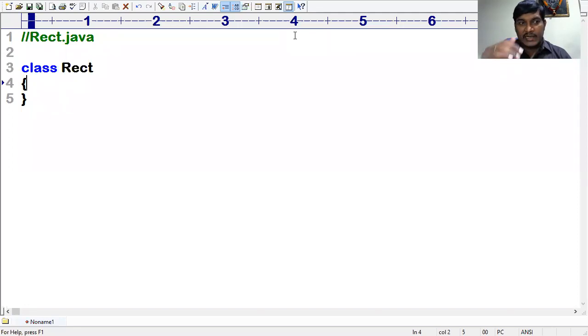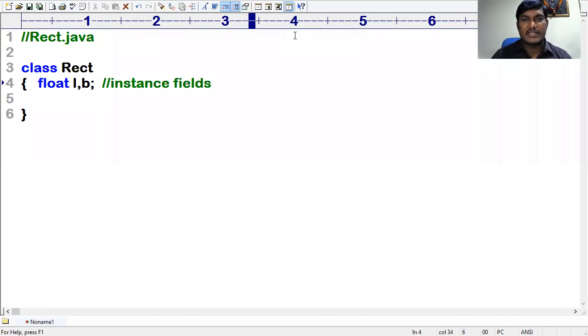Kindly observe this. Here I am taking float length and breadth, l and b. Now if you notice, these are what we call instance fields, as you already know. These are the instance fields.